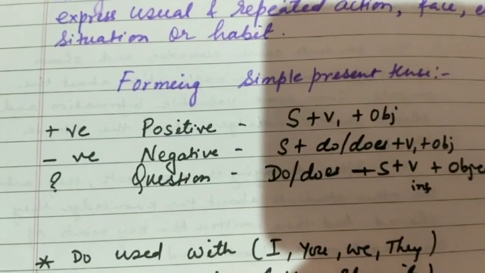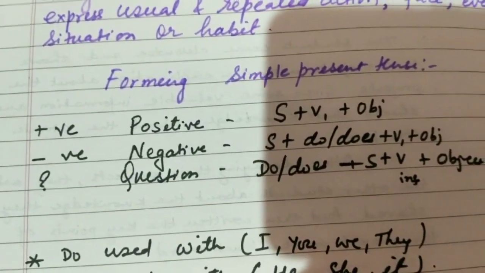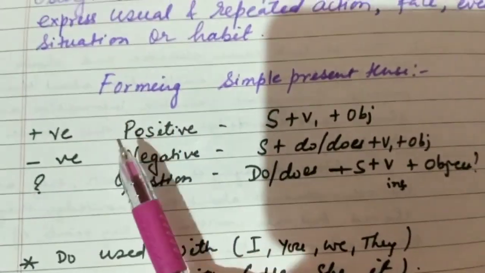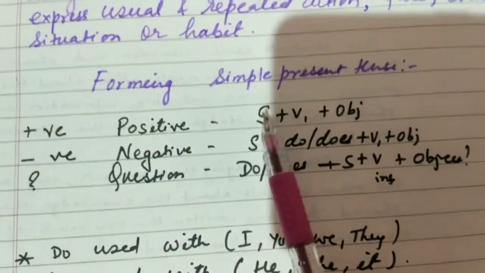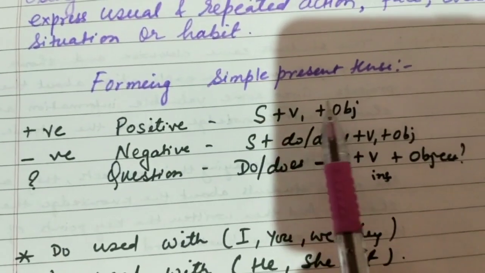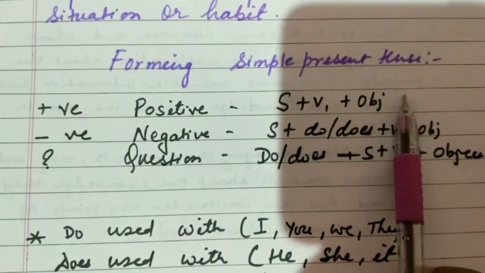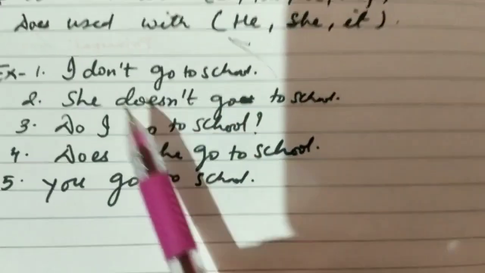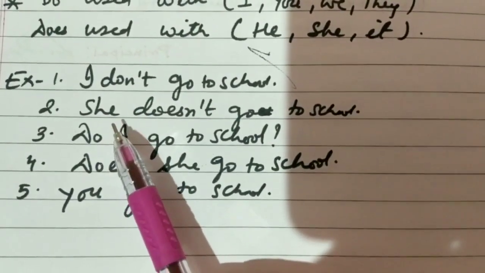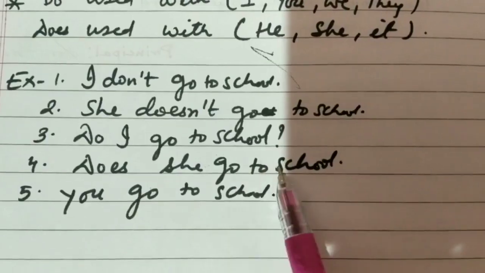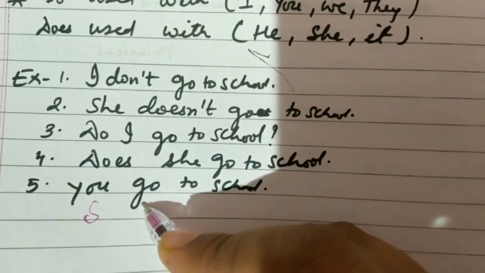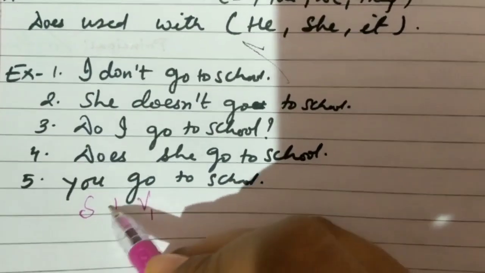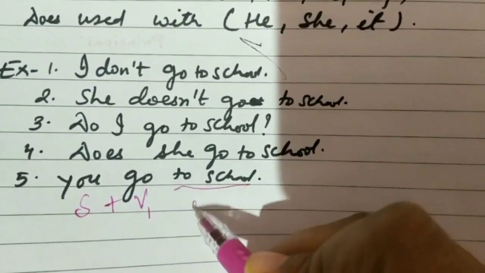Then we also learned that in the simple present tense, when we are making a positive or affirmative sentence, we add the subject with the base form of the verb and we add objects. Like, you go to school. So you is the subject, and go is the verb, the base form, and to school is the object. I hope you have understood that.